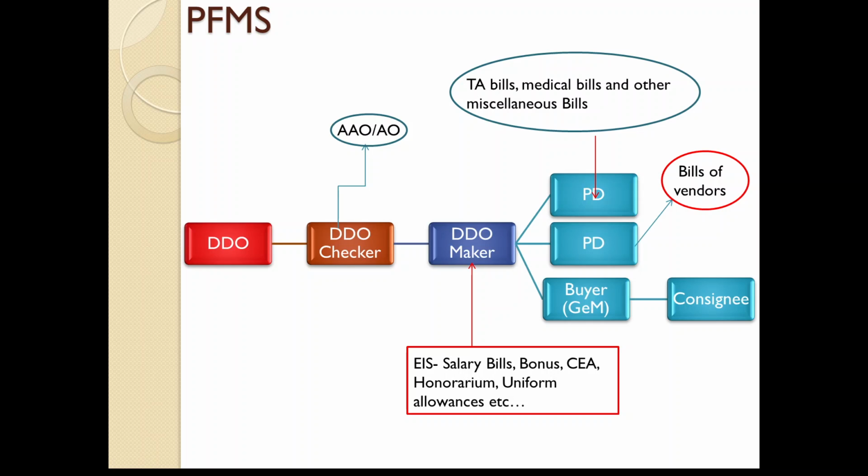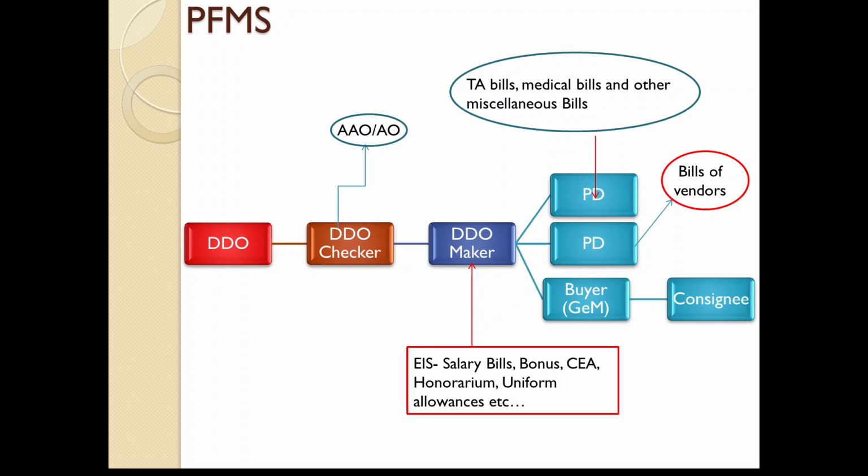The bills which are going to be entered in PBR are the bills which are taxable, like salary bill. Your salary is taxable. And bonus, if you are going to receive bonus, that is going to be taxable. Then CEA, Children Education Allowance, that is taxable. Honorarium, uniform allowance. So all these bills are to be processed through EIS. Not only this, nowadays we can even process the GPF advance or GPF withdrawal bills.